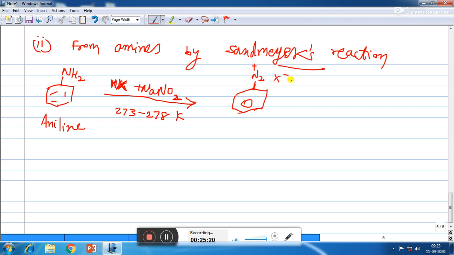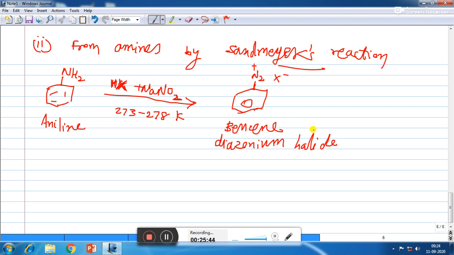That's why they are attracted to each other. So benzene is there, then it is bonded with N2+, and with ionic bond N2+ is attached with X-. For N2+ we will write diazonium, and for X- we will write halide. The benzene diazonium halide is produced.